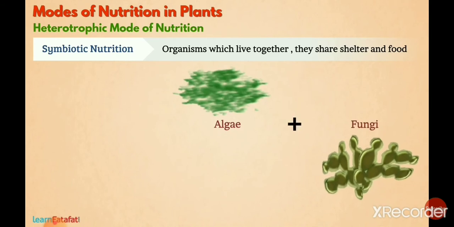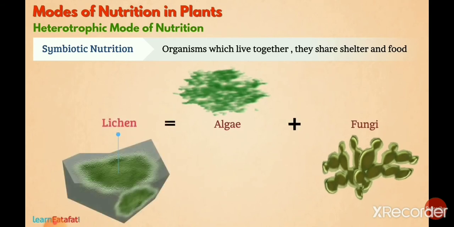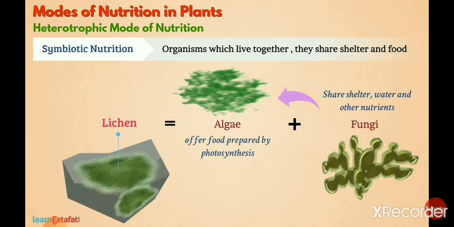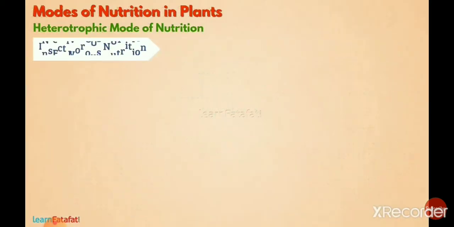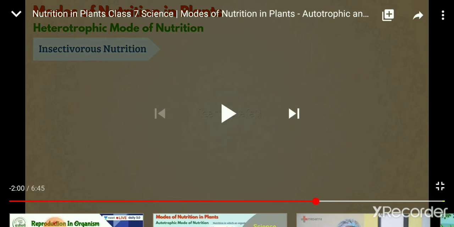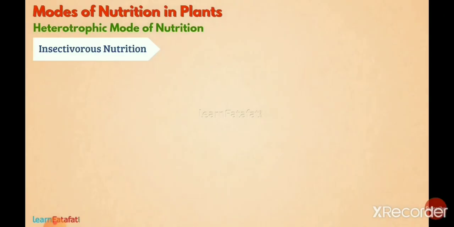If I take the example of lichen, you can see that it is a particular association of fungus and algae. Algae contain chlorophyll, so its color is green, and it prepares its own food, which it shares with the fungus, and the fungus provides water and minerals to the algae. So this type of nutrition is known as symbiotic nutrition, and these are known as symbiotic plants.